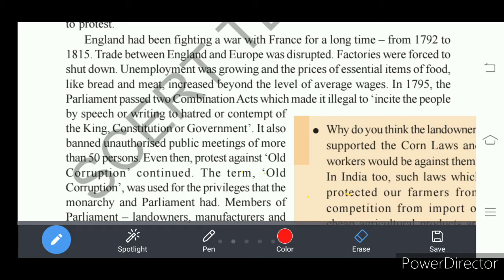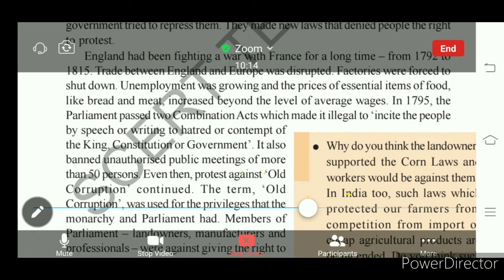And another important thing which the Combination Act permitted was old corruption. Old corruption was permitted. So what is old corruption?